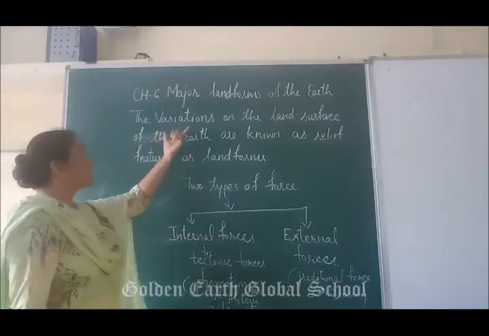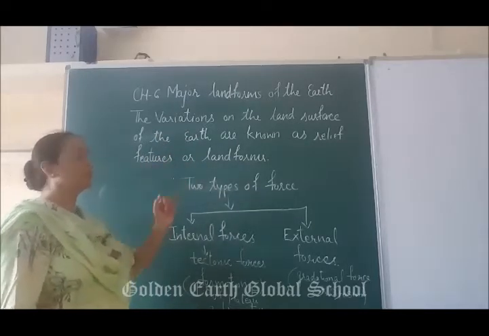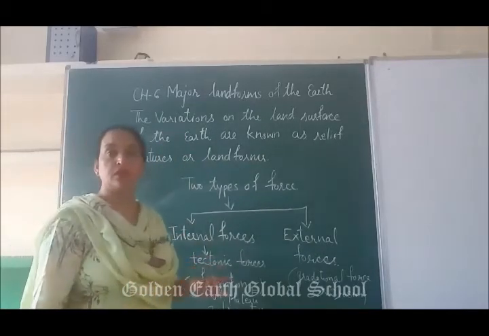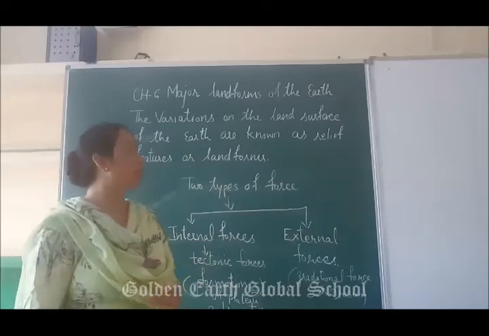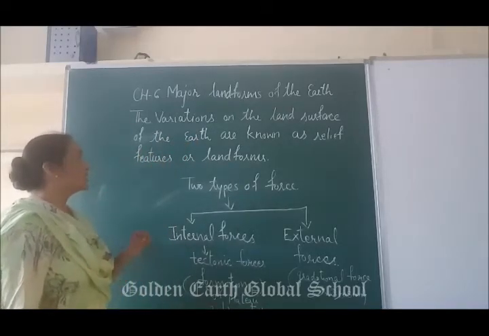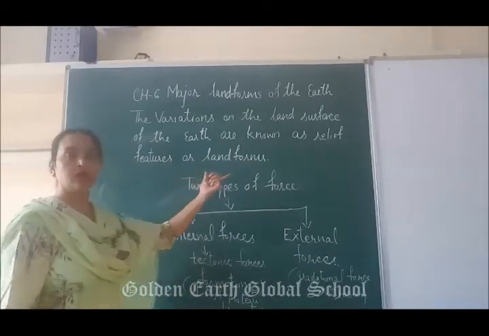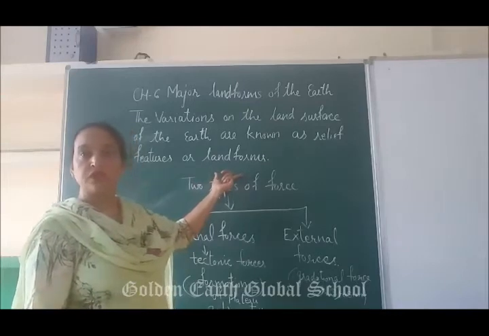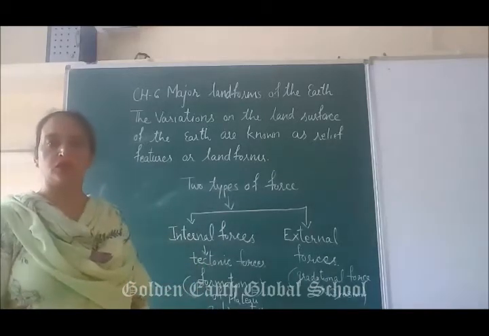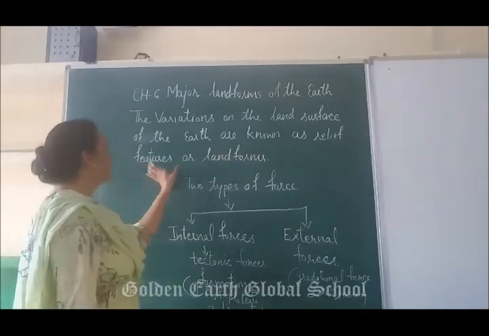The variations on the land surface of the earth are known as relief features or landforms. What is variation, beta? Variation is the difference, meaning different kinds of areas on the land surface. The differences in land features on the land surface of the earth are known as relief features or landforms. Relief feature means variation in elevation on the land surface.